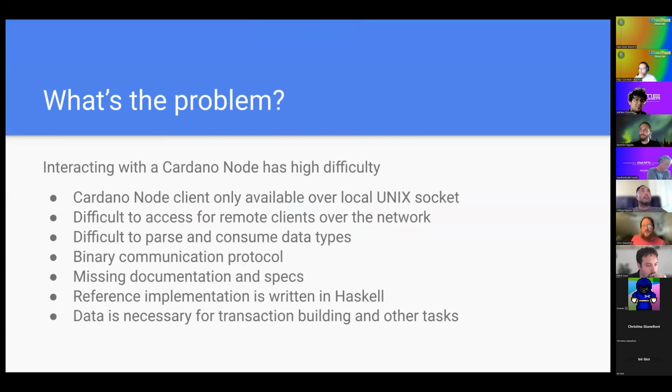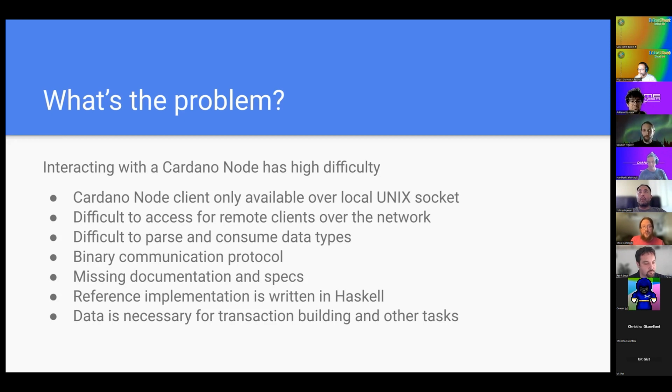The problem that we're trying to solve is that interacting with a Cardano node is difficult. Anyone that's done it understands. The Cardano node client is only available over a local Unix socket. They did this for security reasons, but it makes it difficult to access over a network. Also, the communication is in esoteric data types that are hard to consume, hard to create, hard to deal with.